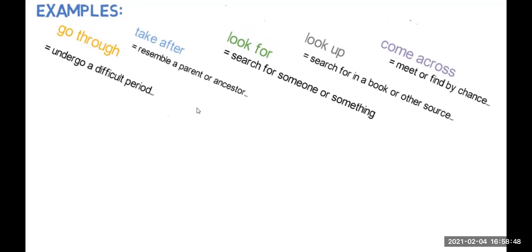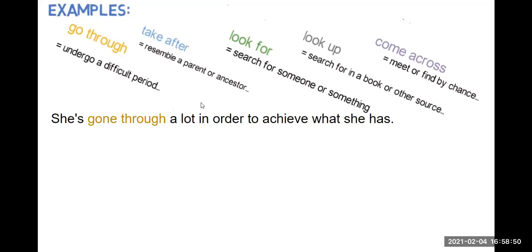So for example, here we have, she's gone through a lot in order to achieve what she has. So she has had to face difficult situations until this time. Then we have another one.